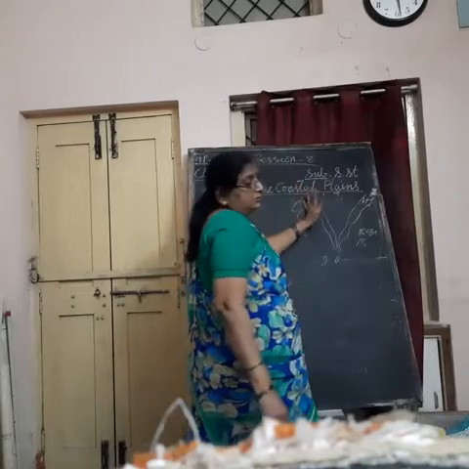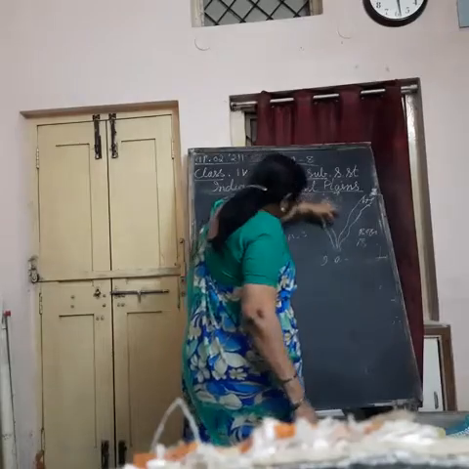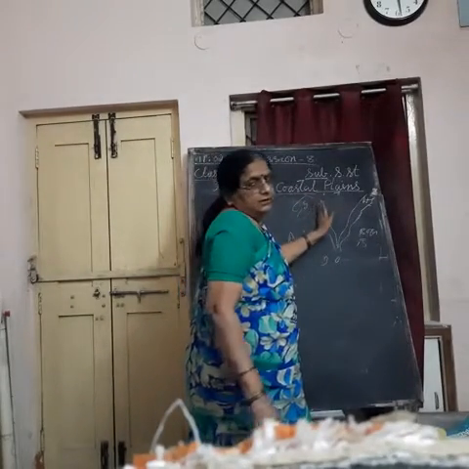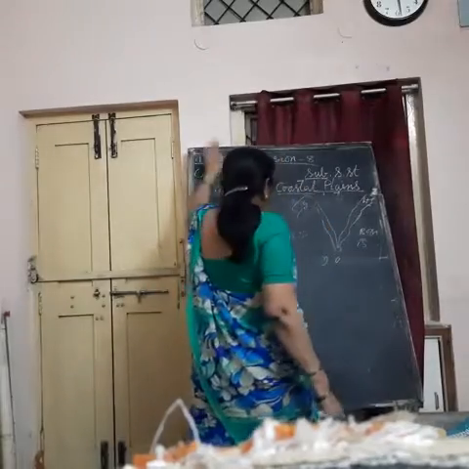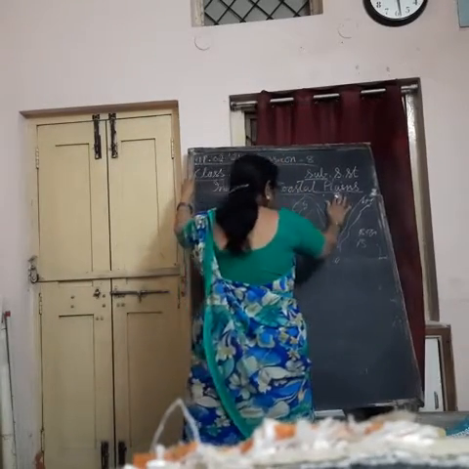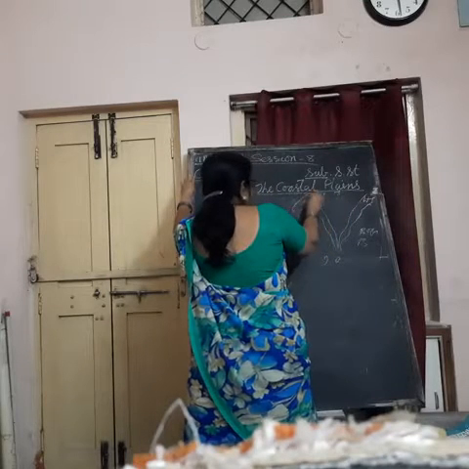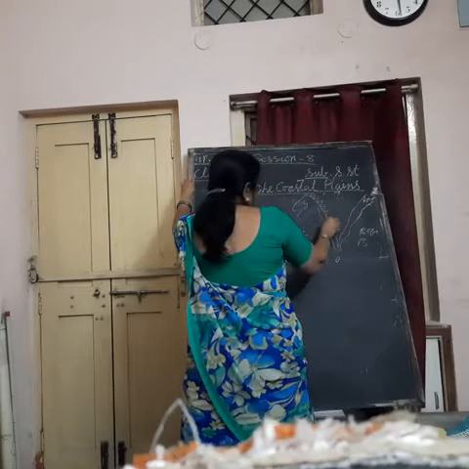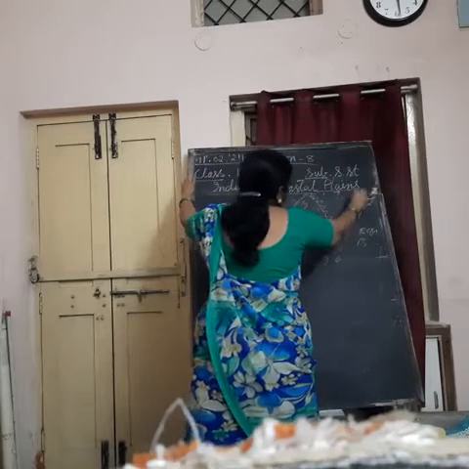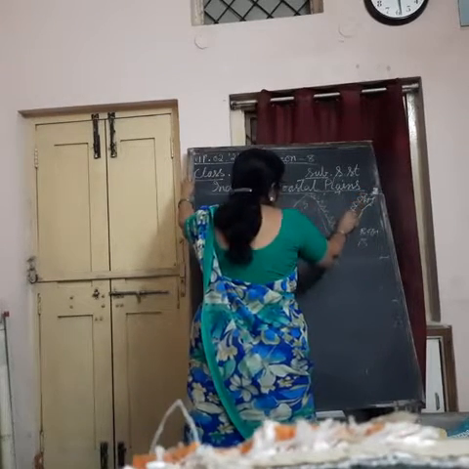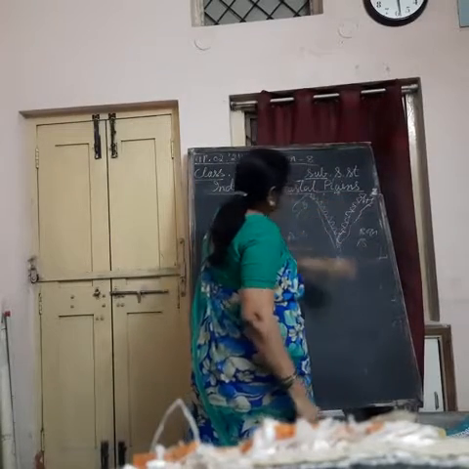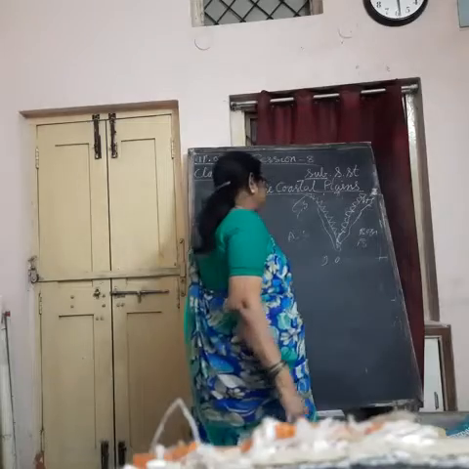Why we call it coastal plain? Because it is a narrow stretch of land very close to the sea. The coastal plain is separated from the mainland with these mountains called Western Ghats. In the east also, the coastal plain is separated from mainland by the Eastern Ghats.